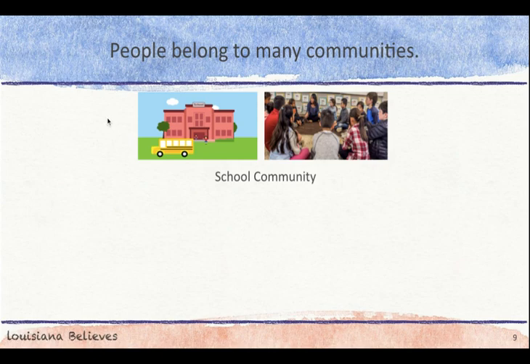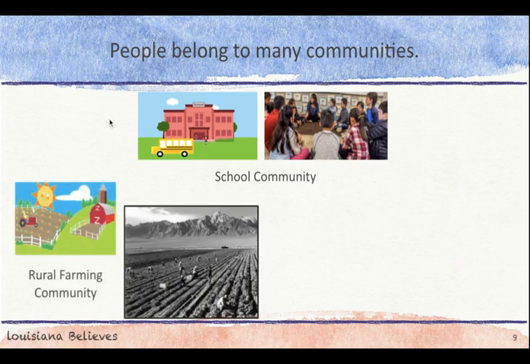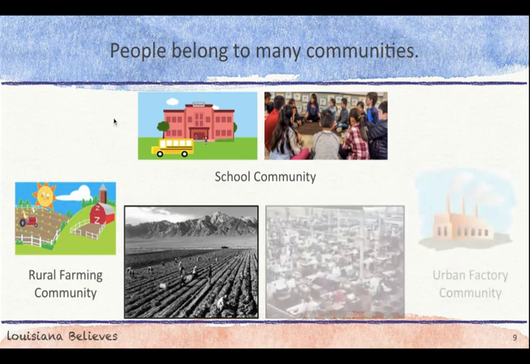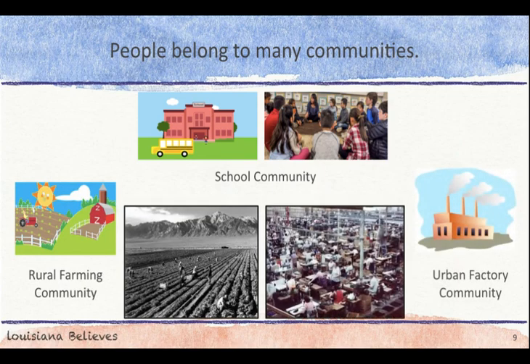For example, there are rural farming communities that come together to work on farms. There are urban factory communities where most of the people in the city work for a factory or a big company. Communities can be based on shared interests like work or school, or shared ideas like religion or the same culture.